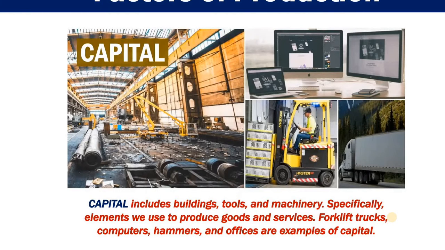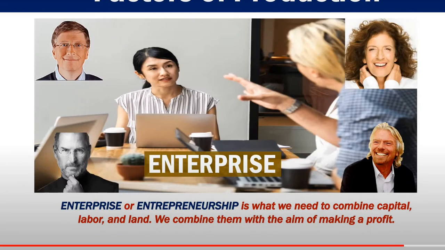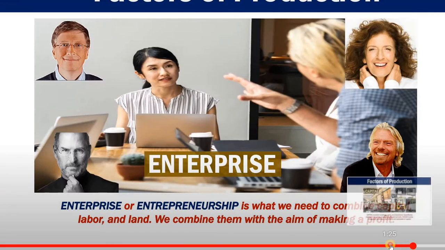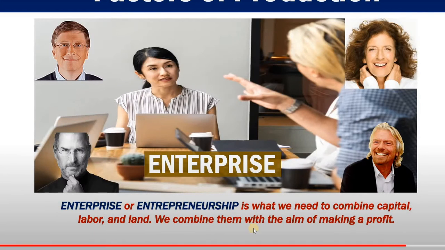Next one is capital. Capital includes buildings, tools, machinery, specifically elements. You can see all the machineries, buildings, tools. What are the things we are using for production? We can call it capital. Okay, here you can see capital.